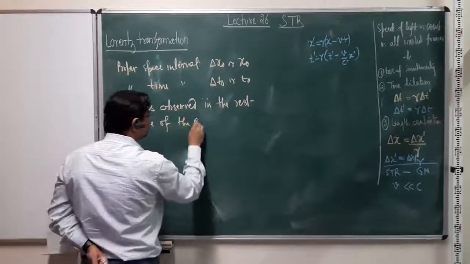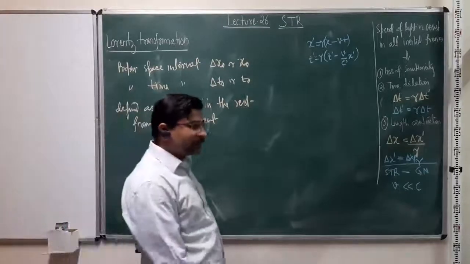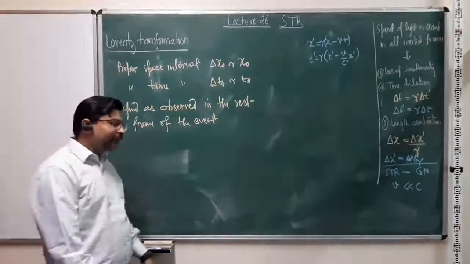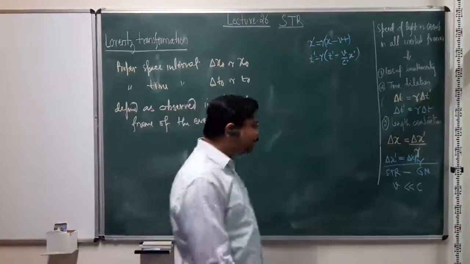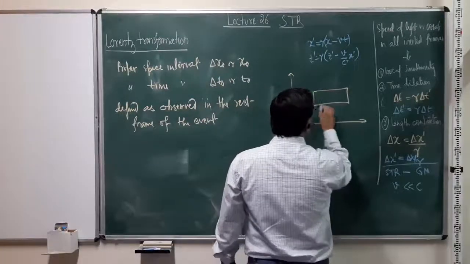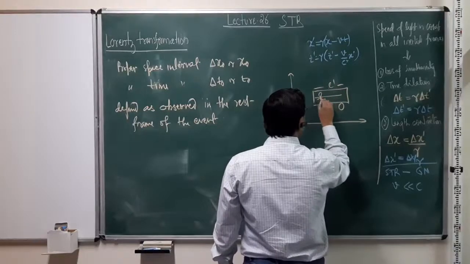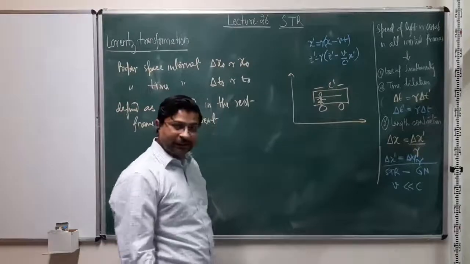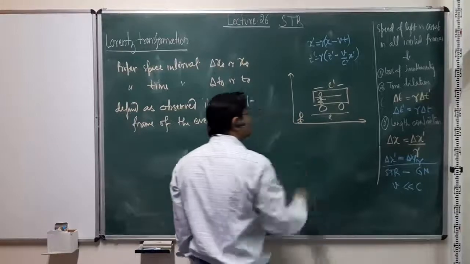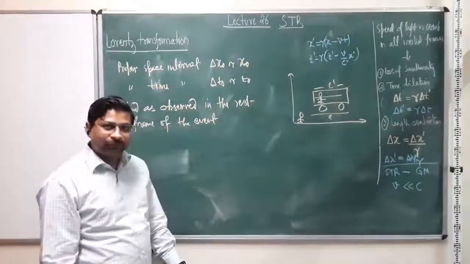of the event, right? So now, to define this proper time interval and proper space interval, we need to know what the event is that we are talking about. For example, let's take the length contraction example. This is a train car which is moving. Length L prime is measured by an observer sitting in the train car, and length L is observed by a person standing stationary on the platform as the train passes by.